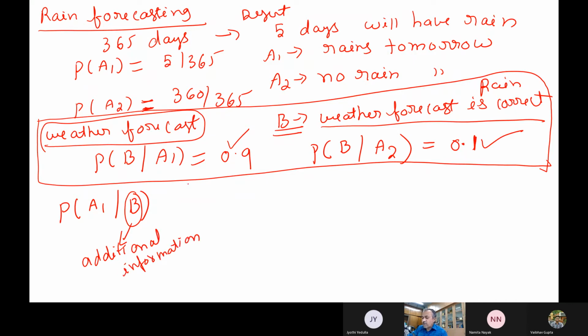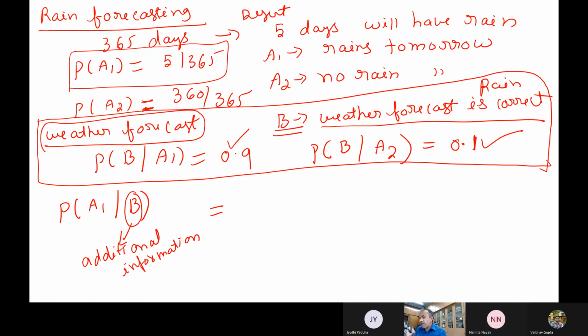Without this additional information, what is the probability of A1, that it will rain? 5 by 365. Without any information.